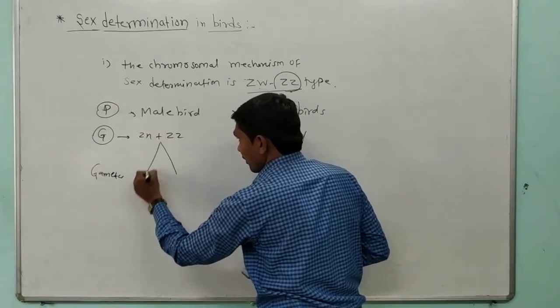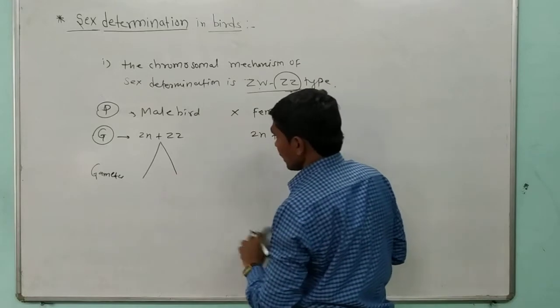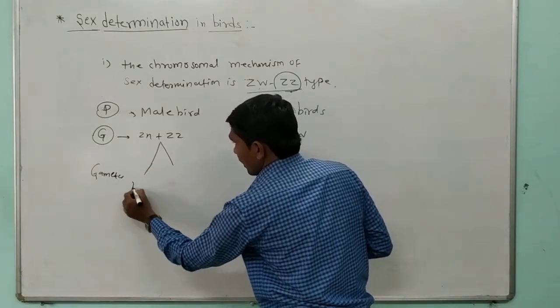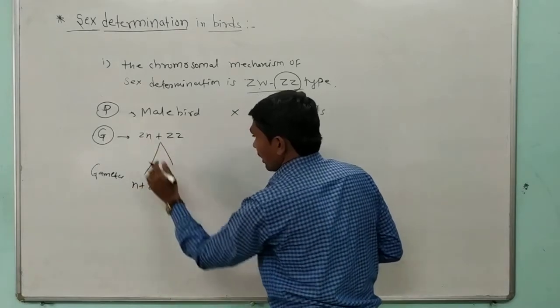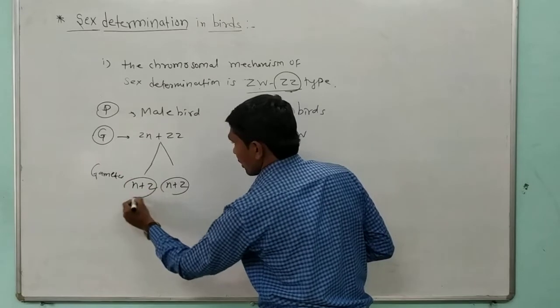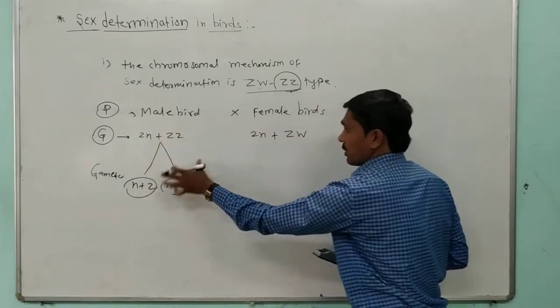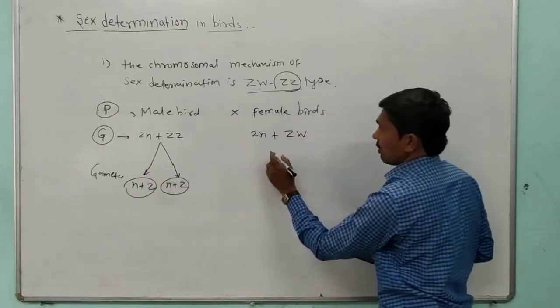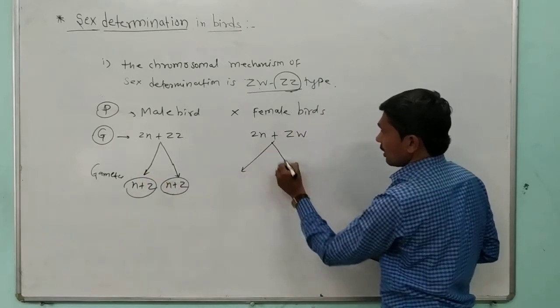So in this, the male gametes produced are N plus Z, and N plus Z. Let us talk about the female bird.